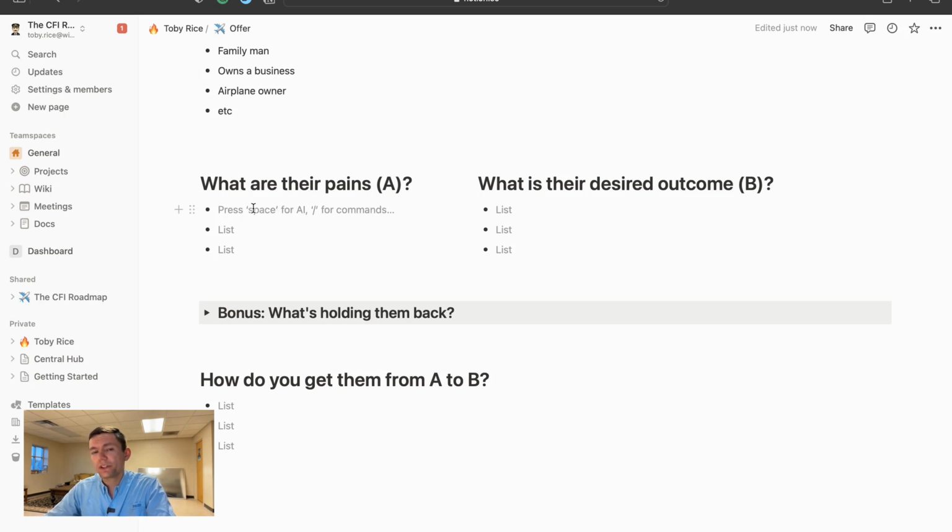What are their pain points? What is something that they have gone through or are going through that you can resonate with them on? A great way to break this down, if your ideal client is someone similar to you 5 years ago, is to ask yourself, where was I 5 years ago? And what did I struggle with? Whatever those pains are, those may be the pains of your ideal client.